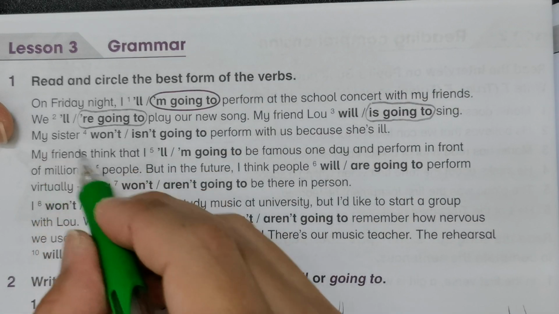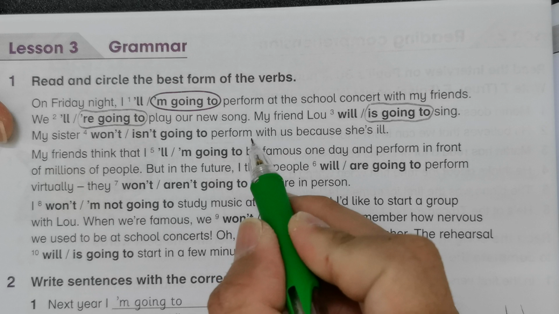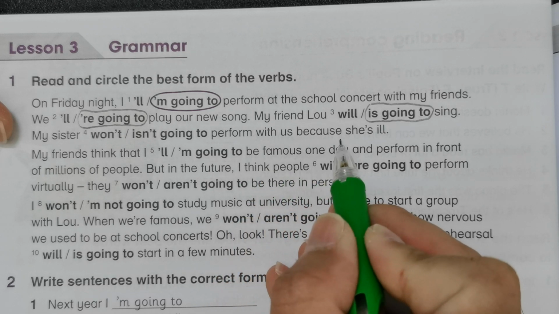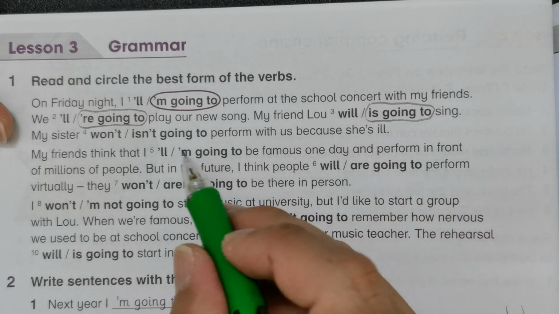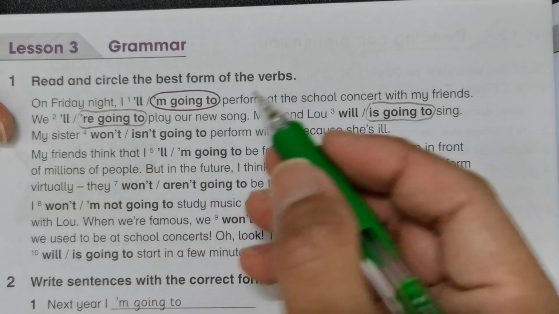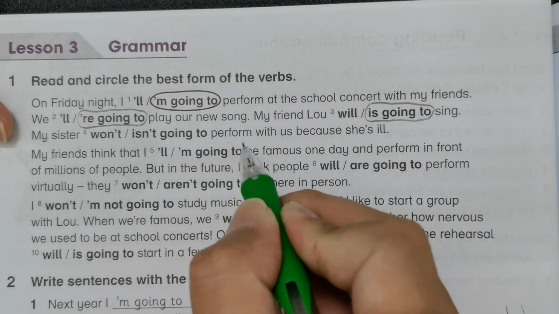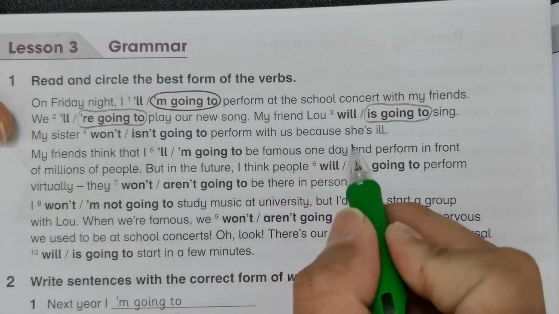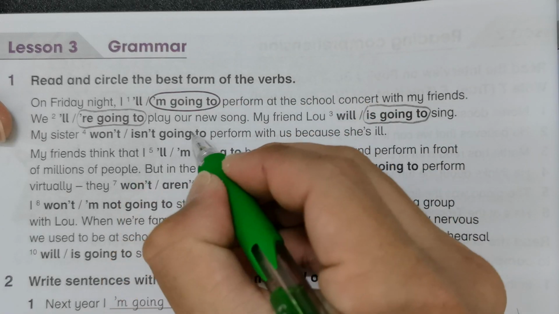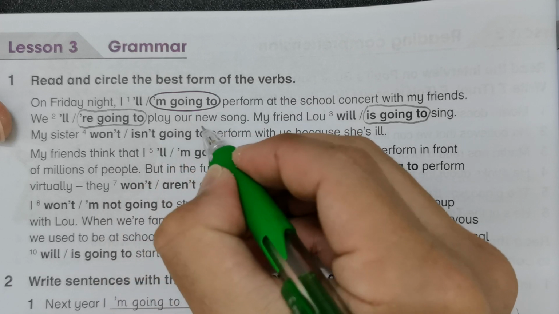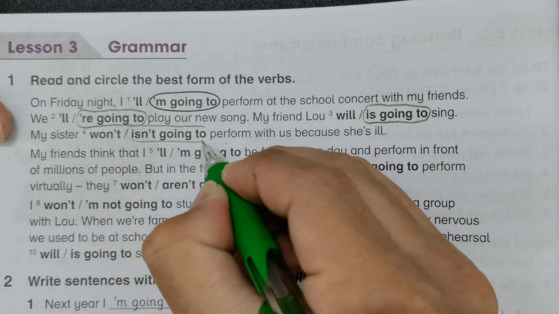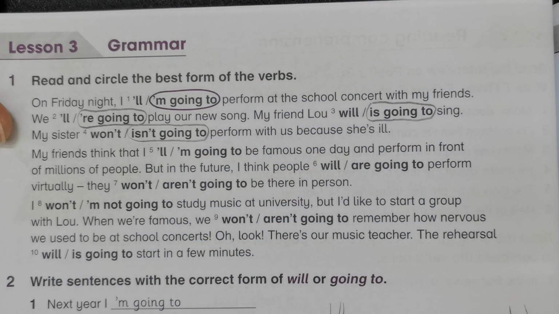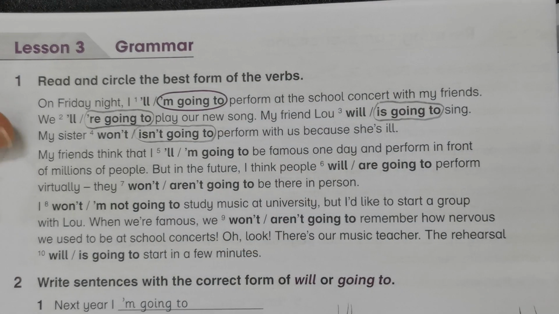My sister isn't going to perform with us because she's ill. So this is number 4. You will need to choose this one rather than won't. So it's isn't going to perform with us because she's ill.